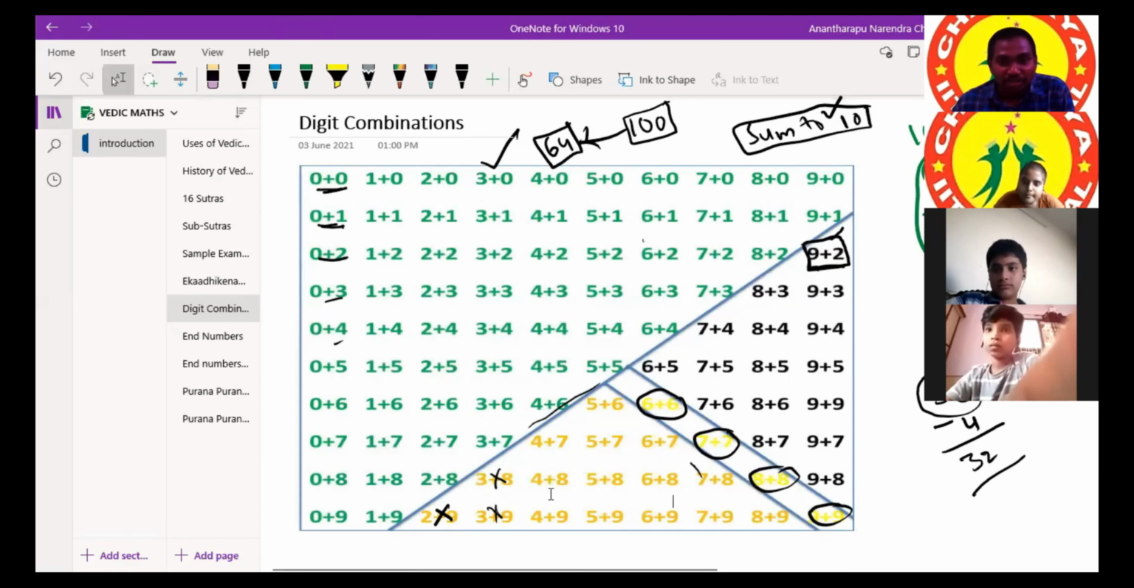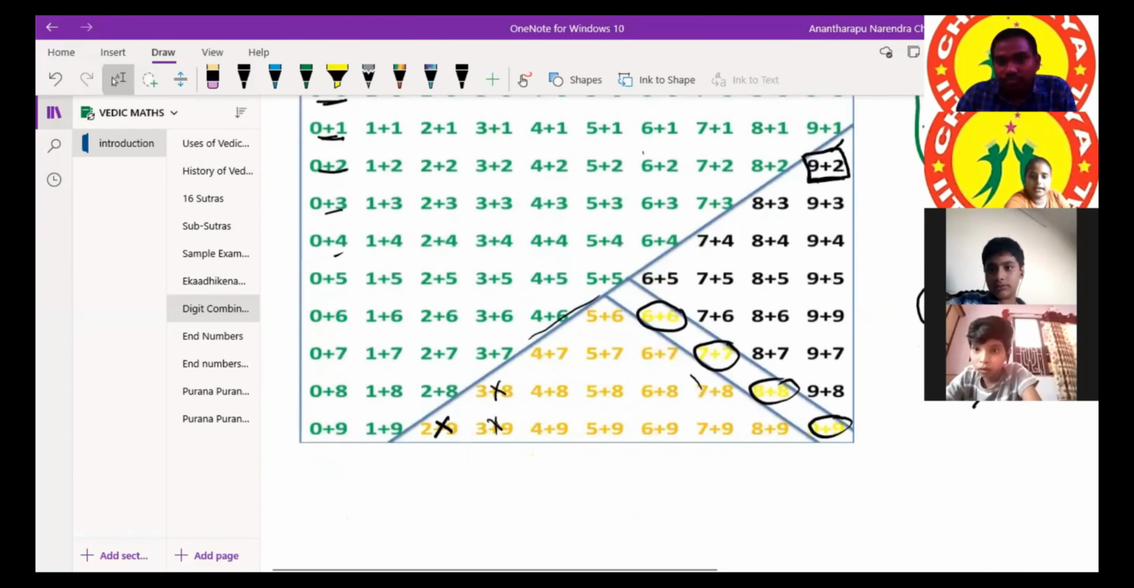If we remove all those orange color numbers also, how many numbers are there in orange color? Count them first. Count two numbers at a time. It is 16. Count correctly. Yes, 16. Can I take these 16 numbers also as easy?